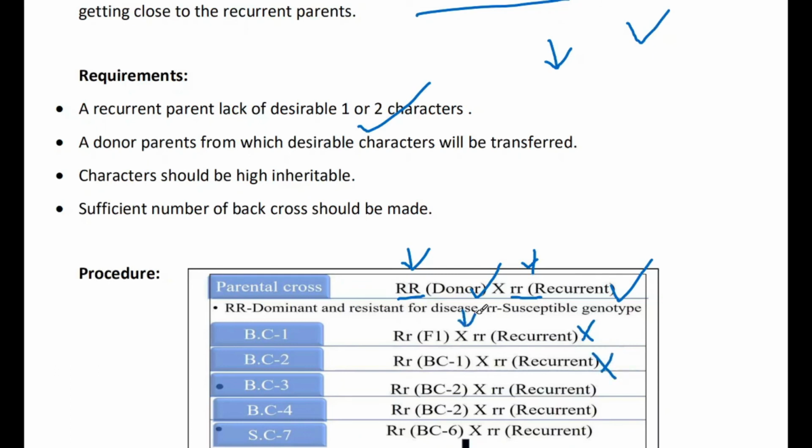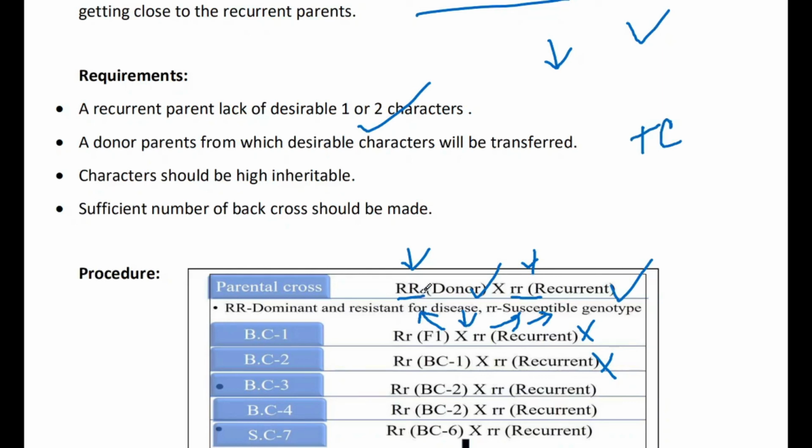After getting the F1 population, we again cross it with homozygous recessive lines. But in case of backcross, both are important. We can go for a homozygous dominant line also. Backcross can be of two different types. If it is crossed with homozygous recessive lines, it is called a test cross.